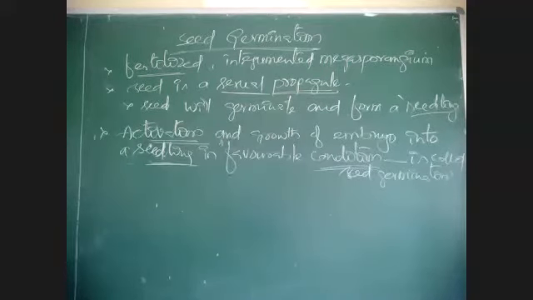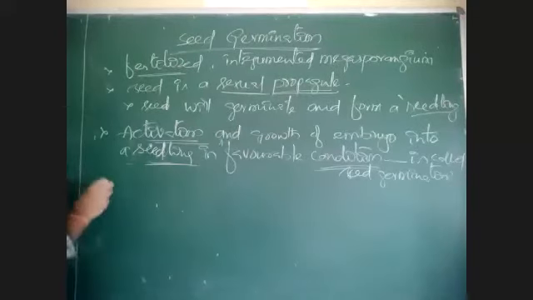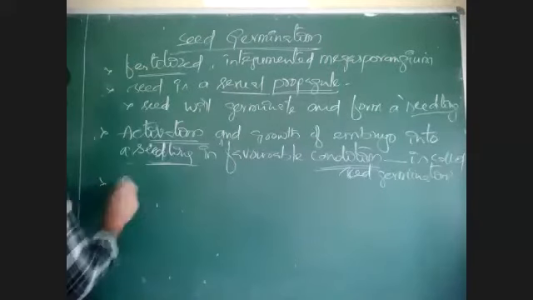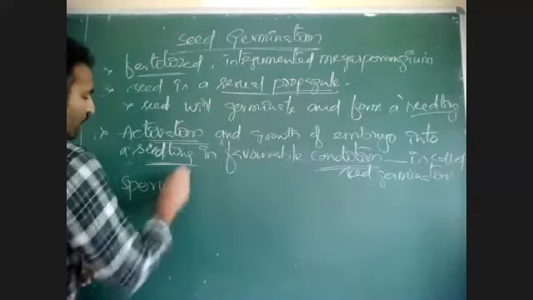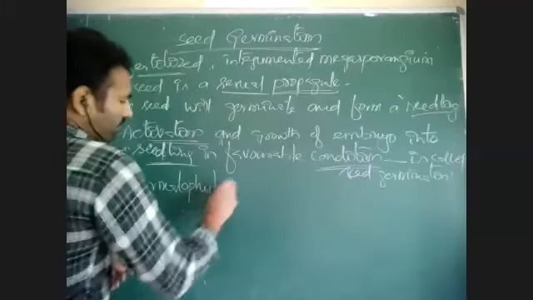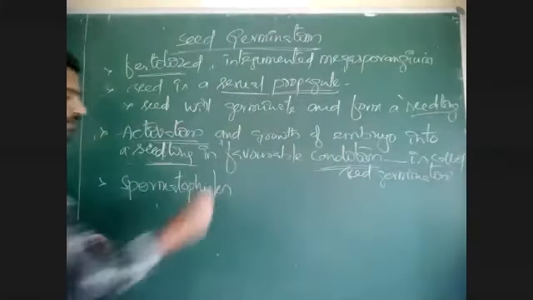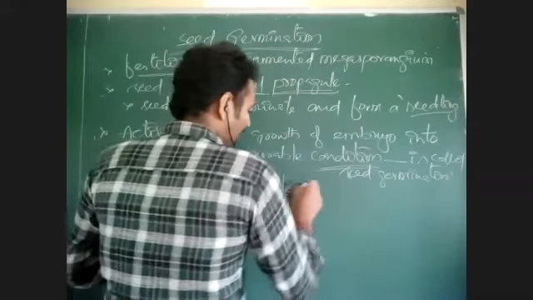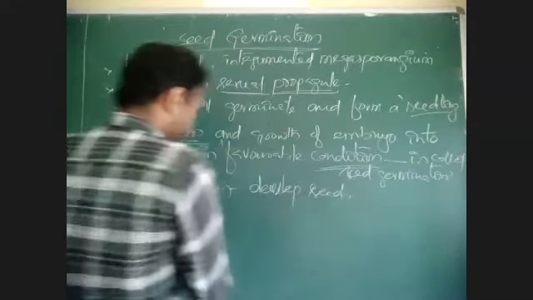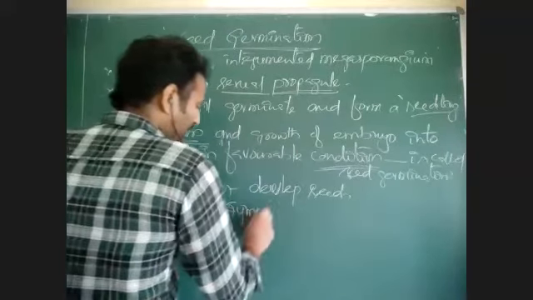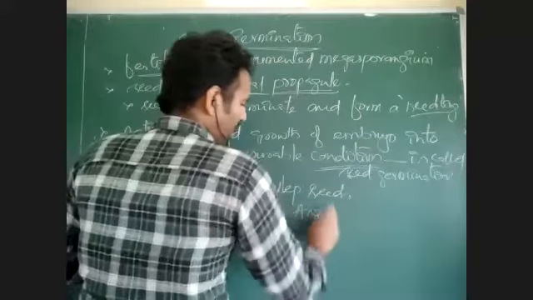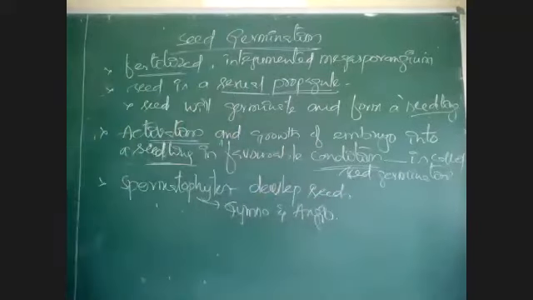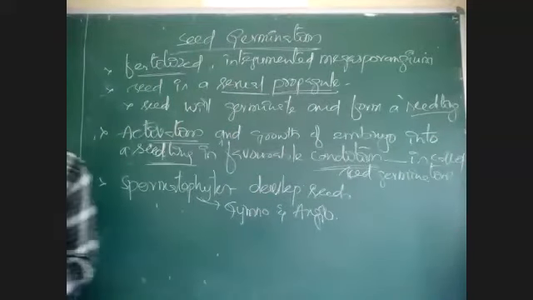Yeah, angiosperms and gymnosperms. Angiosperms and gymnosperms, as they are developing the seed, they are called what? Spermatophytes. The plants which can produce seeds are called spermatophytes. This spermatophytes will develop seed. What are spermatophytes? The spermatophytes include gymnosperms and angiosperms.